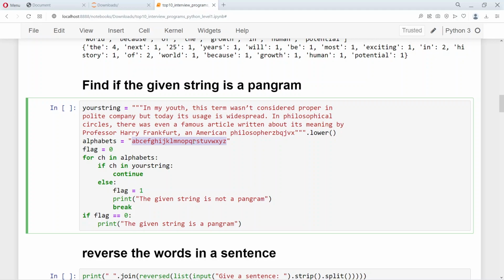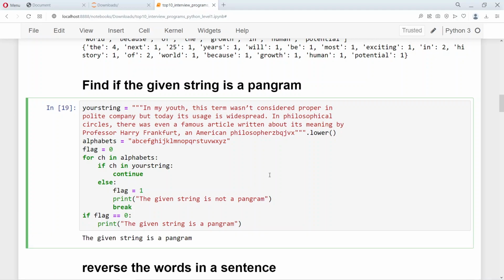So if the character is in the string already, then we say that if it is not in the string, then certainly that is not part of the pangram, and we also convert it into lowercase. So as you can see, we intelligently check: take each and every character in alphabets.